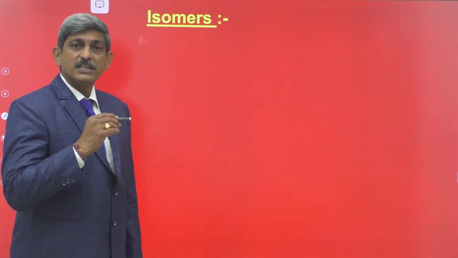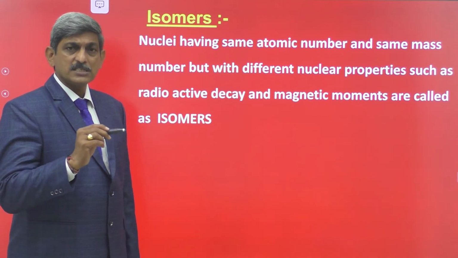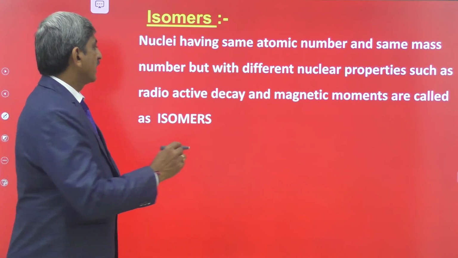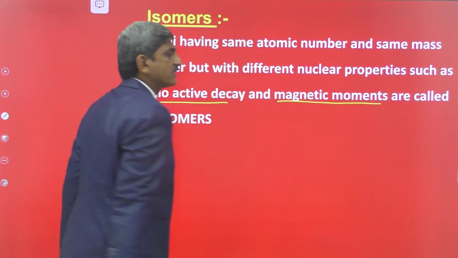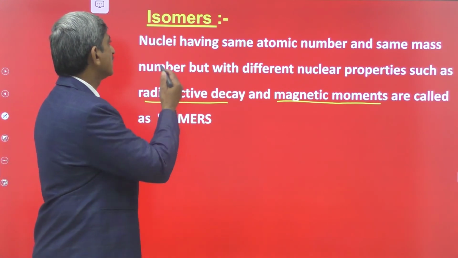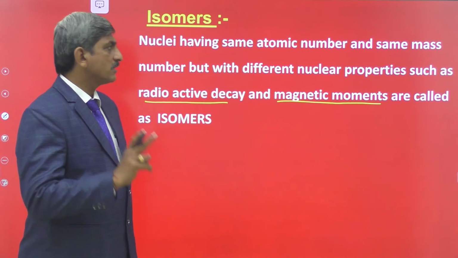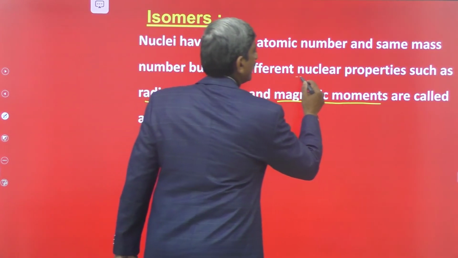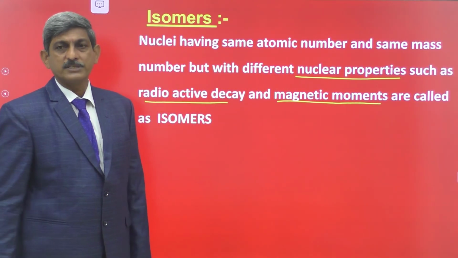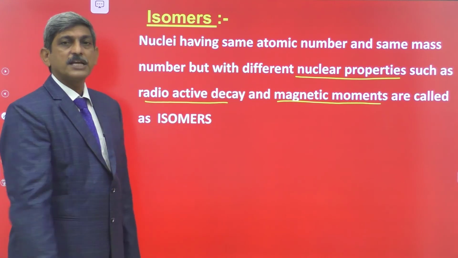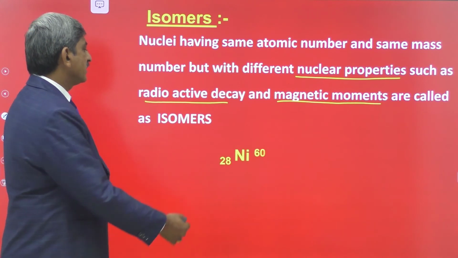These are the nuclei having the same atomic number, same mass number, but possessing different properties like radioactive decay and magnetic moments. Such nuclei are called isomers, having the same atomic number, same mass number, but different nuclear properties such as radioactive decay and magnetic moments. Generally, these isomers are formed during radioactive decay. Let us see the examples.